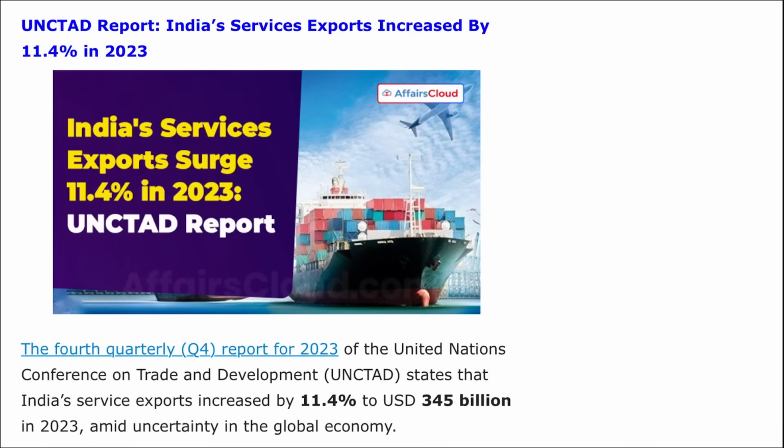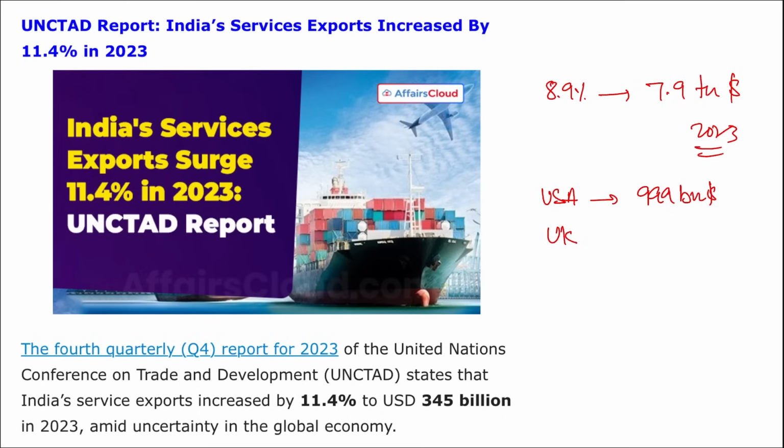Apart from this, remember, world service exports increased by 8.9% to $7.9 trillion in 2023. Now the next question that can be asked is, which country has topped the service export in the world? So it is the United States of America. It topped the service export in the world with $999 billion of service exports, followed by the United Kingdom and Germany in second and third position respectively. Right?